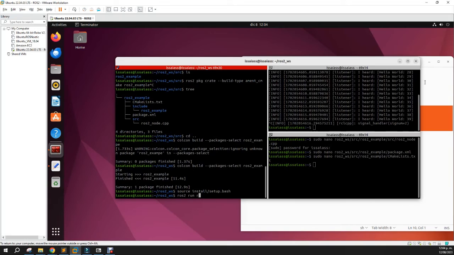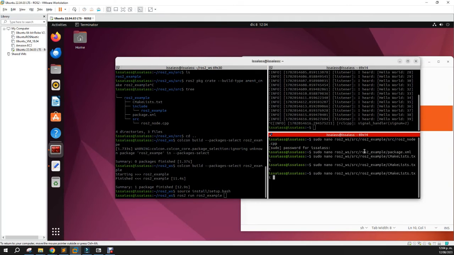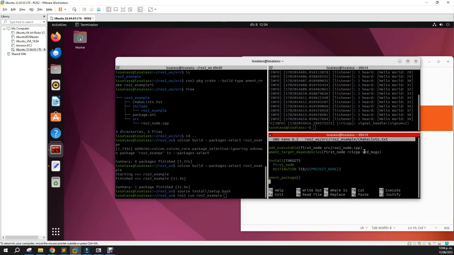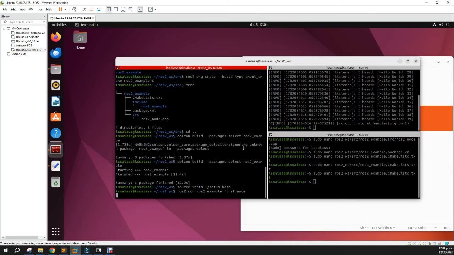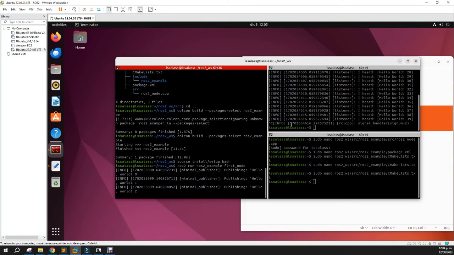The folder is ros2_example. What's the node? I don't remember the node name, so let's see. Sorry. Yeah. First node. First node. Okay. And it will start printing something.